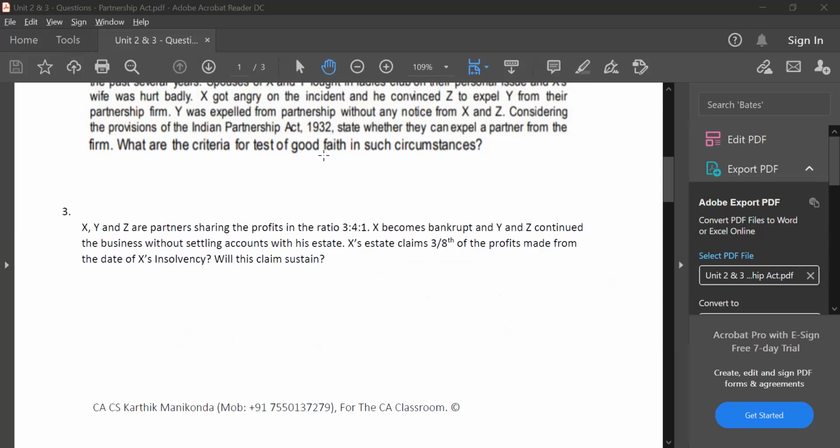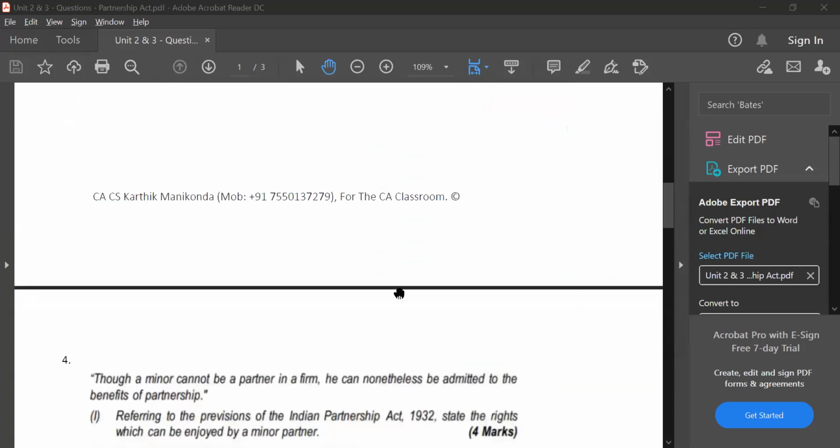No, X won't be liable to the firm. He's just become bankrupt and is exiting the firm. If you see the question, the firm is making profits, so he need not pay anything to the firm unless there is liability. So let's proceed to the next question.